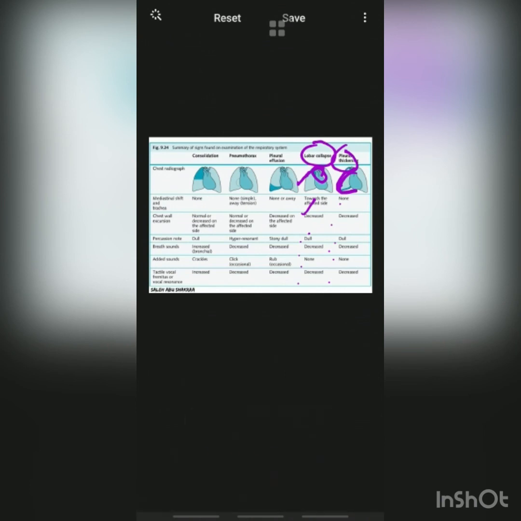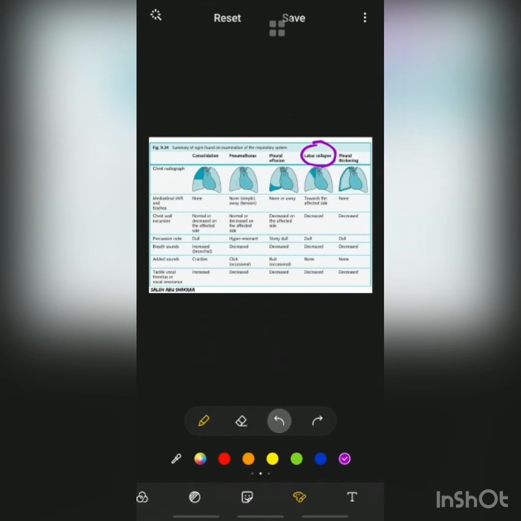So these were the different pathologies of the lung and their different appearance on the chest X-ray, and different characteristics on the respiratory system examination.